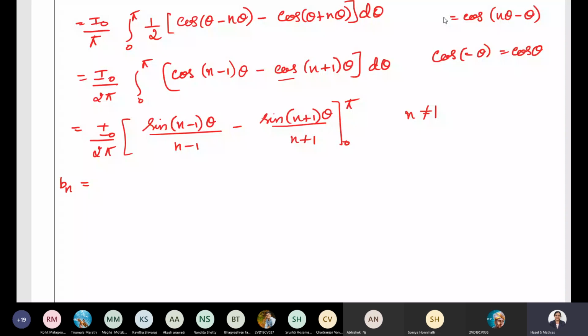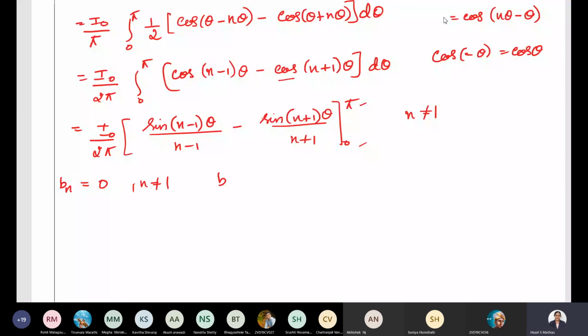Tell me what is the value of Bn. 0, ma'am. Very good. Value of Bn is 0 because of sine theta, and look at the limits. It's pi and 0, and for pi and 0, sine value is always 0. So the entire term will be 0. So Bn is equal to 0 since sine pi, sine 0, all the values are equal to 0. This is true for n not equal to 1.